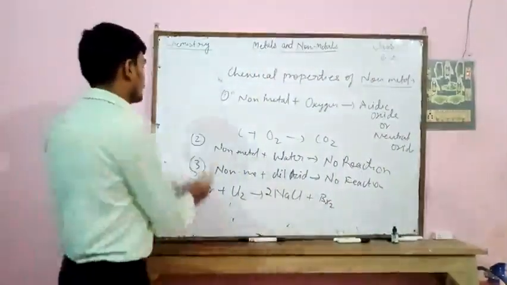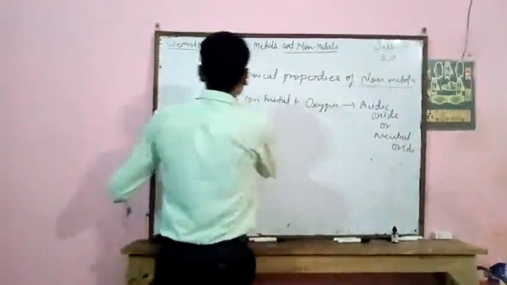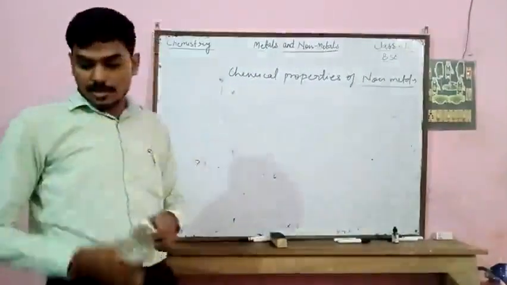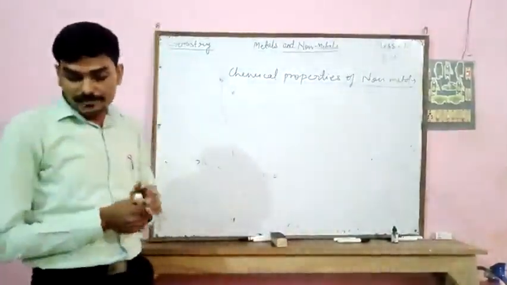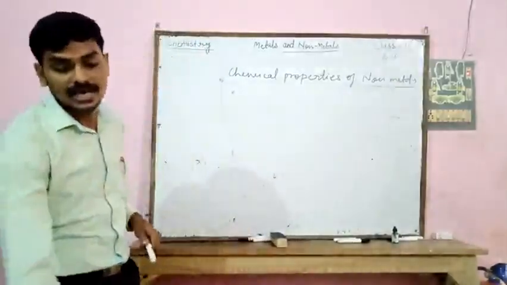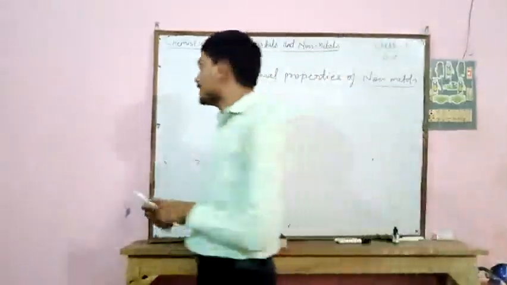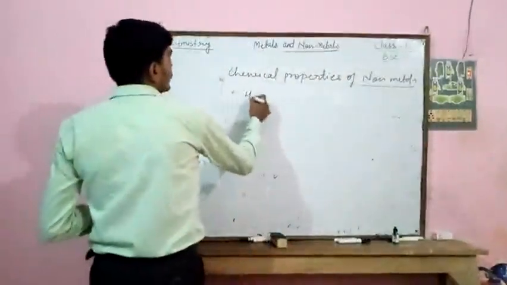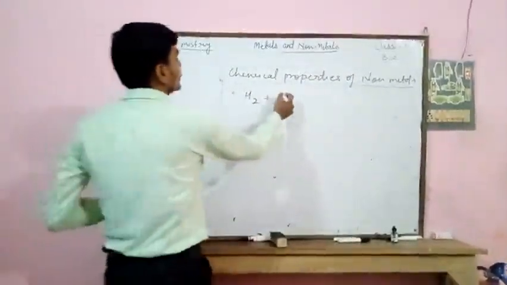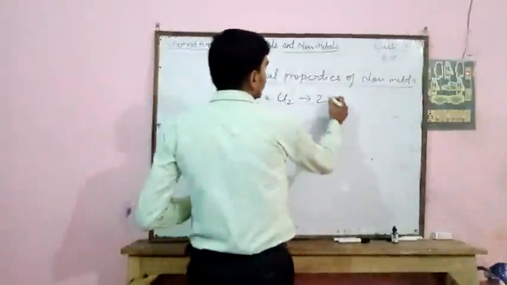Now the next property is that non-metals react with chlorine to form covalent chlorides, which are non-electrolytes. That is, if any non-metal reacts with chlorine, Cl2, it forms, for example, hydrochloric acid, HCl.